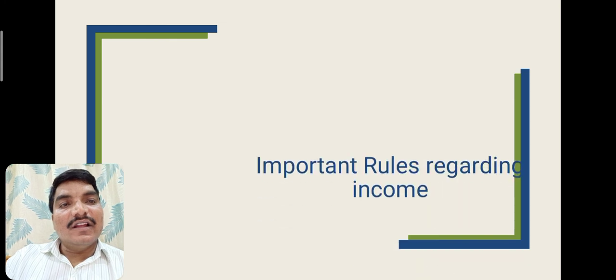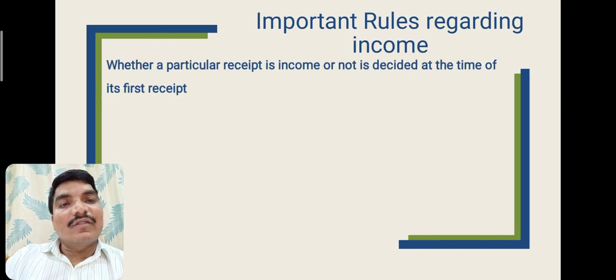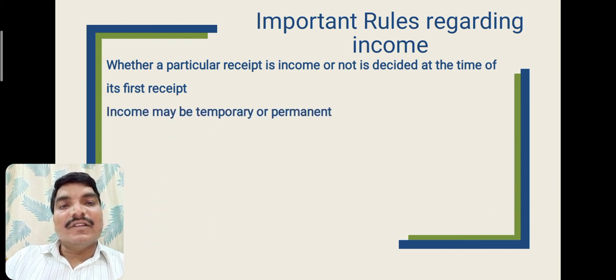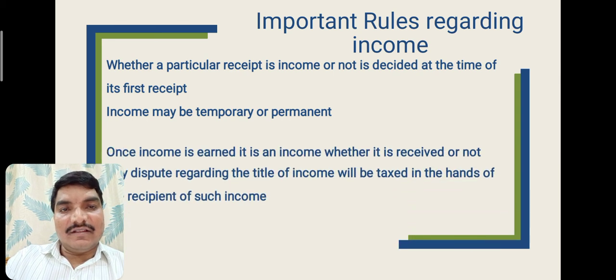And another rule is that whether a particular receipt is income or not is decided at the time of first receipt. Income may be temporary or permanent. Whether temporary or permanent, it is income.